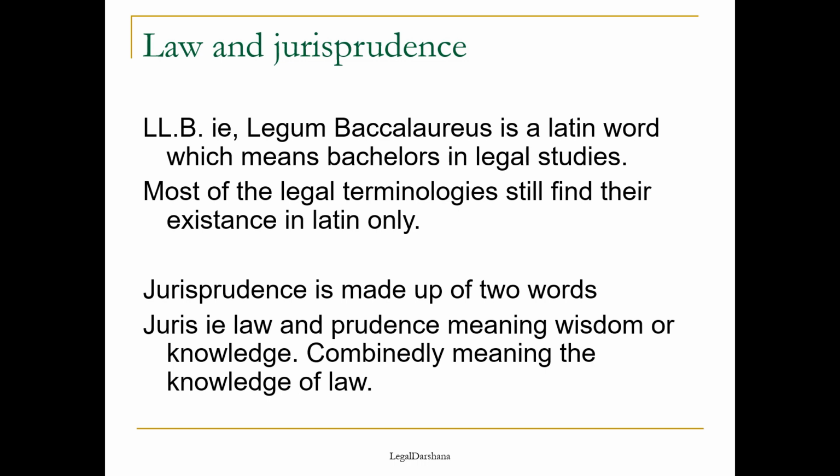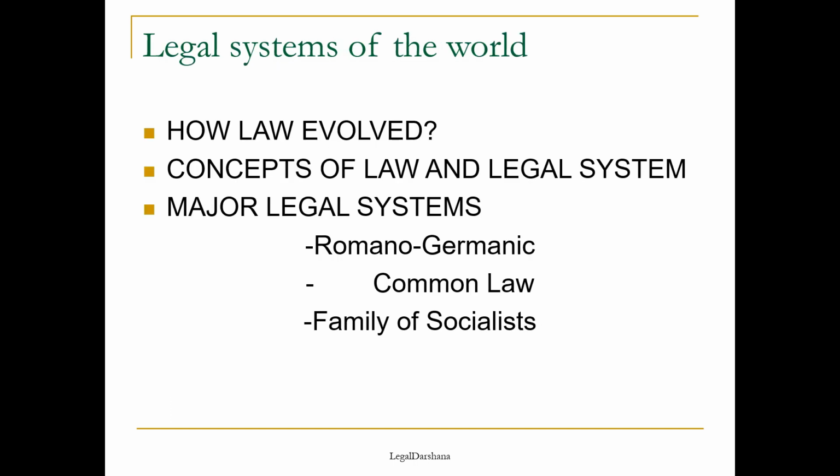That is Legum Baccalaureus, meaning bachelor's in legal studies. So how to write LLB? Often we make a lot of mistakes. The right way to write it is LL.B. We either forget to put dots before B or after B, or we write a letter in small, which is not correct. So the right form is LL.B.